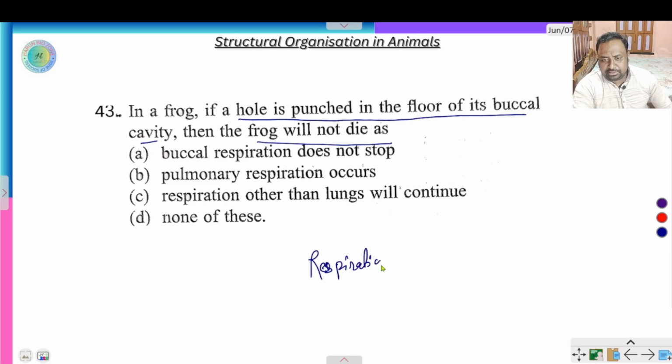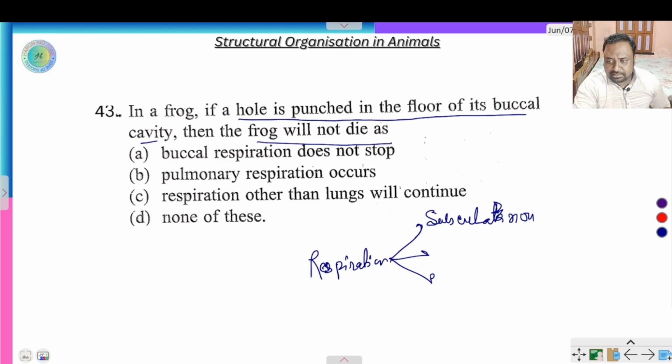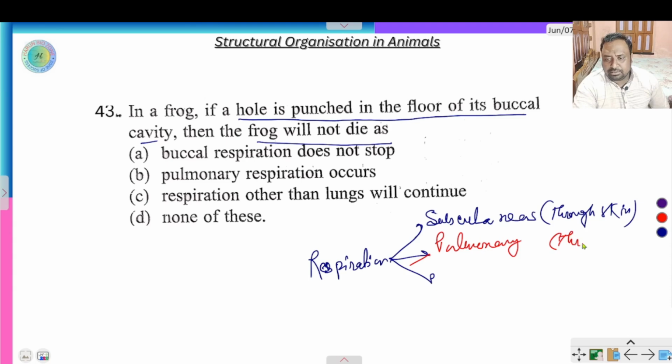in frog is of 3 types. Cutaneous means the respiration occurs through skin. Number 2, pulmonary, that is through lungs.